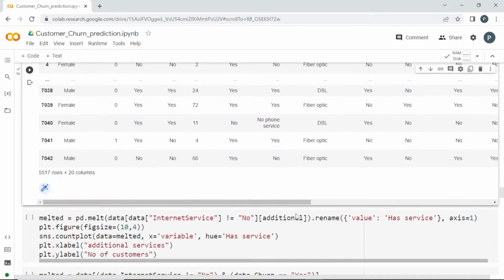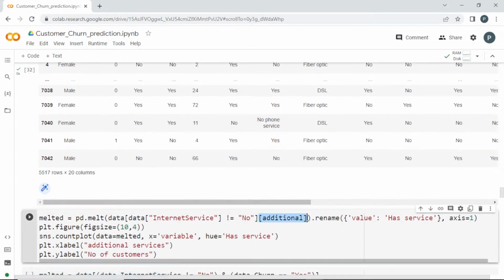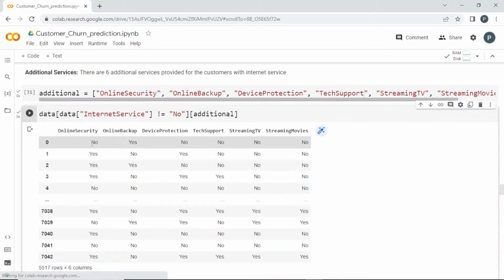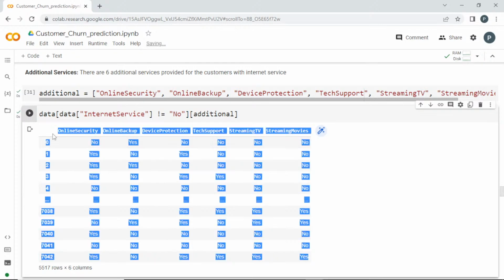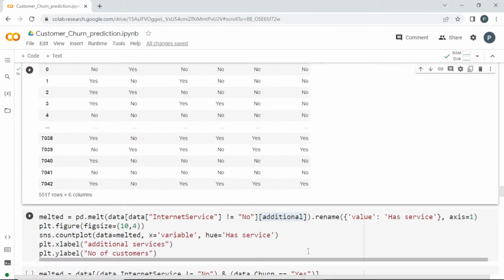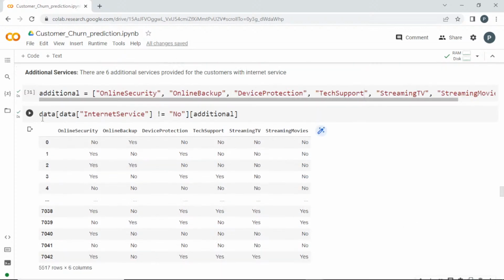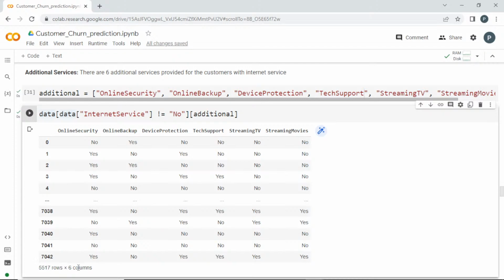Now I'm going to take these additional columns alone, which means I'm going to filter and take only these additional features which are provided for them. You get it, right? So we are taking that alone. Now I'm getting this output, totally 517 rows and 6 columns.